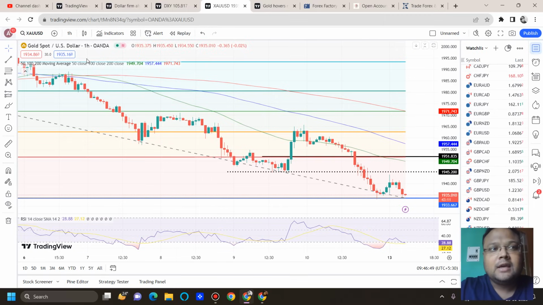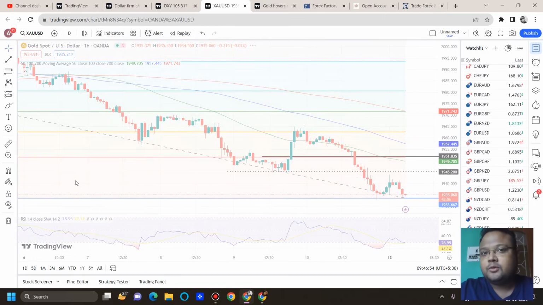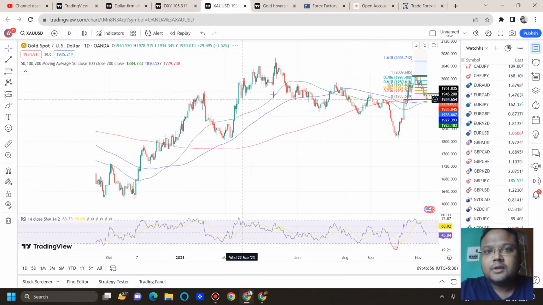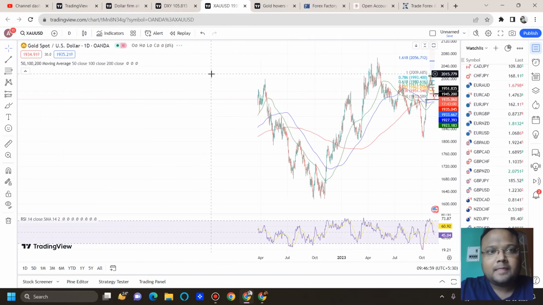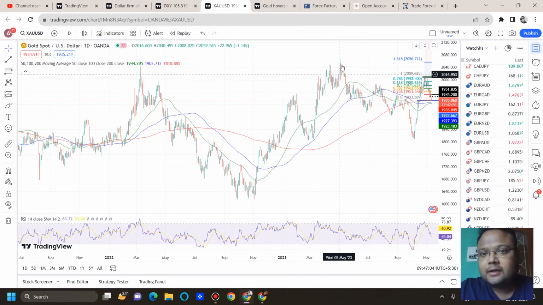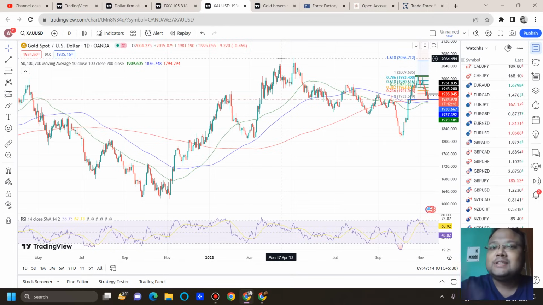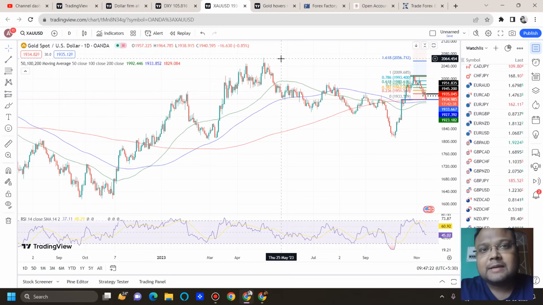You can see I am on the chart of gold here, and let me take you to the daily time frame. When gold made the high of 2080 in your chart, in my chart, gold made a high of only 2065 or 2066. So this is also something you should be aware of, that the market is not very beautiful. There are some bitter realities about a market, and as a trader you should be aware of it.